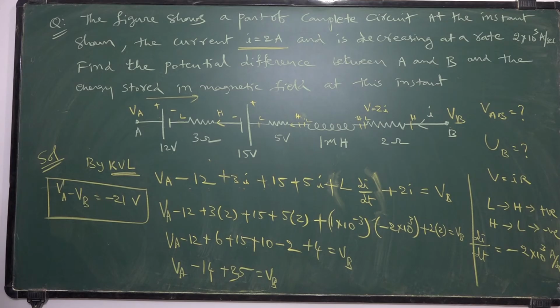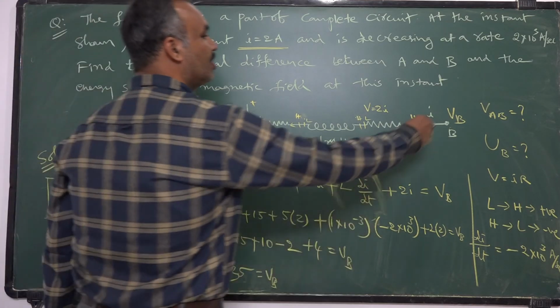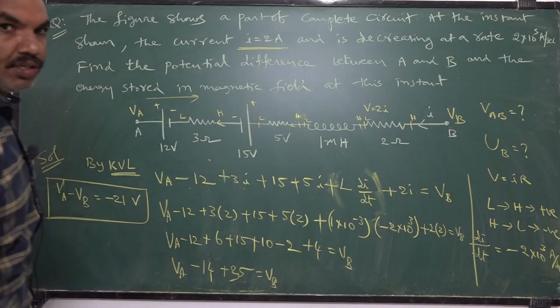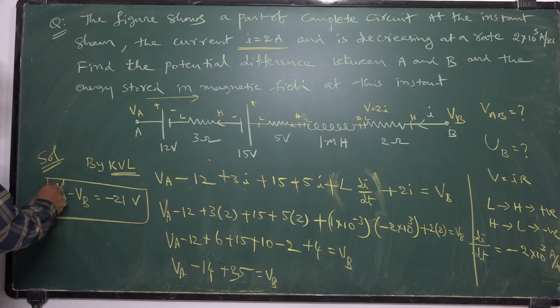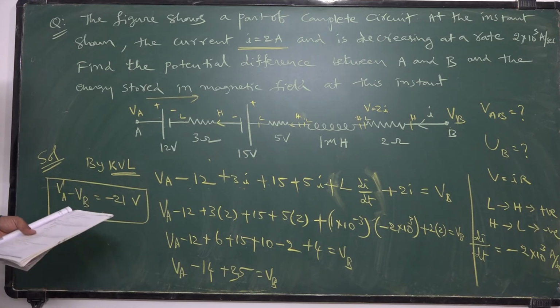Current is going from high potential to low potential. So VB is at high potential, VA at low potential. As you have taken VA minus VB, low to high, you have taken, therefore you got negative sign here.